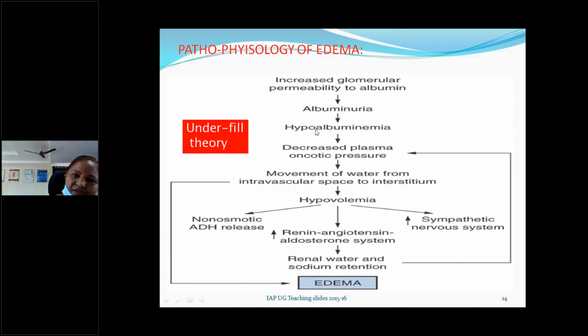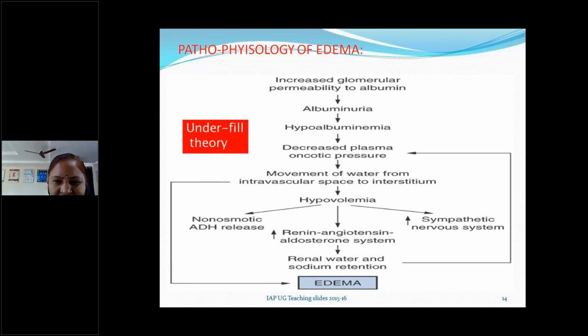Why underfill? Because of hypoalbuminemia, decreased oncotic pressure. Decreased oncotic pressure leads to movement of water from the intravascular space to the interstitial space, decreased intravascular volume. That's why underfill theory. This is the main pathogenesis of edema in most of the conditions like minimal change nephrotic syndrome. This is usually associated with normotensive or hypotensive individuals. BP will be normal or lower. But sometimes we observe higher BP readings, that is hypertension, in some nephrotic syndrome cases also.